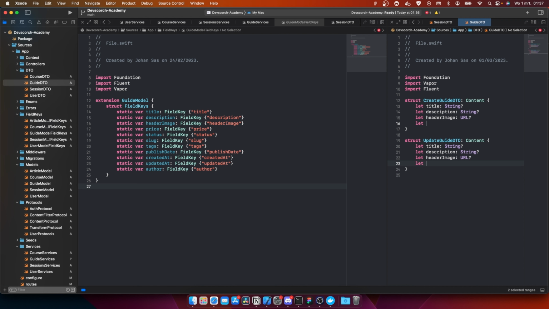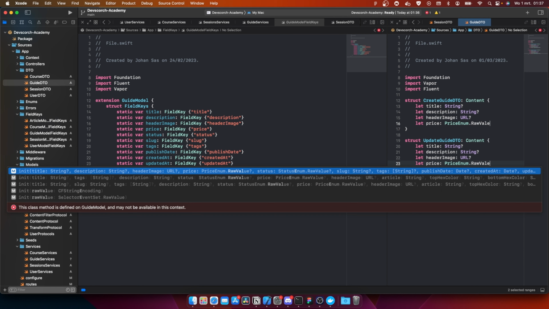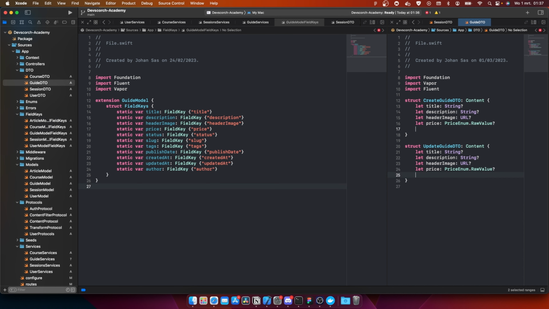Then we have let price, which is going to be priceEnum.rawValue. For the people who are wondering, we could also do let price equal to String. The problem is, if we do that, it's going to accept any string. When we just do priceEnum.rawValue, it only accepts the strings which are actually stored inside the price enum. For the people who didn't know this, that is enum.rawValue.